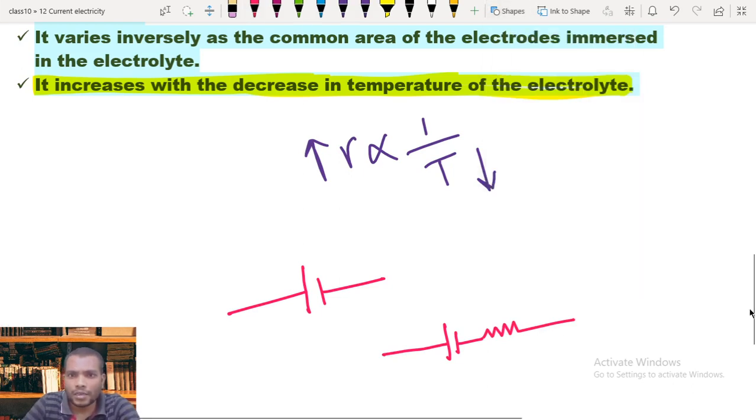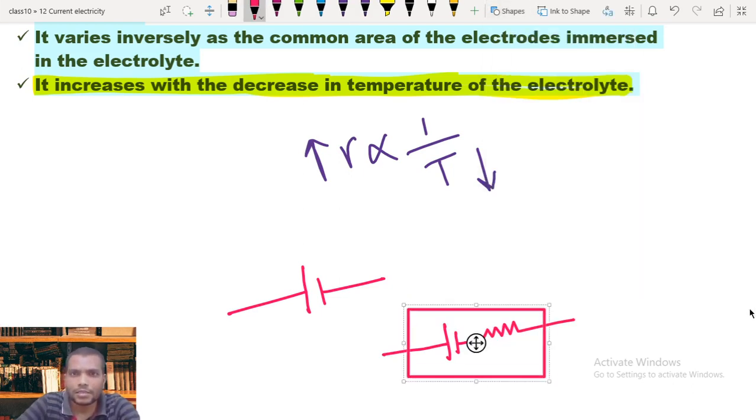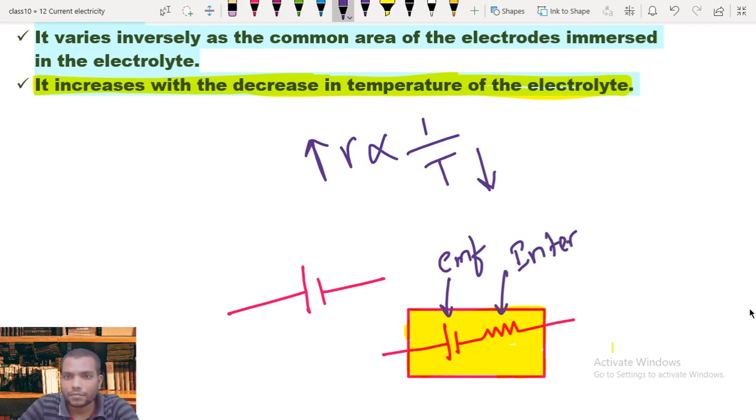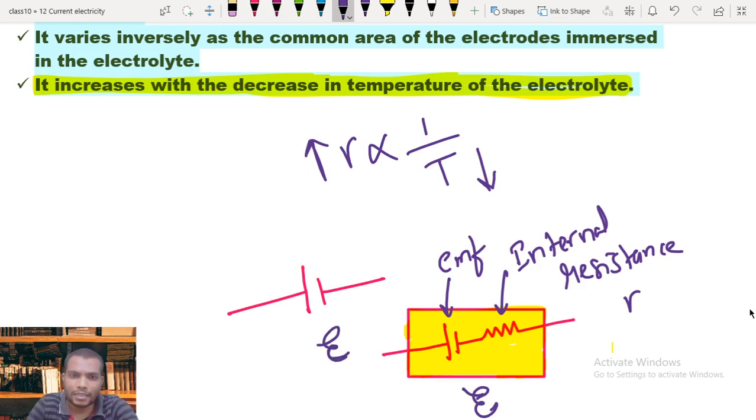Taking this total together, from now onwards this is the symbol for a cell. A cell contains the EMF, and it also has the internal resistance r. For the total cell, we use the symbol for EMF as E, the Greek letter epsilon.